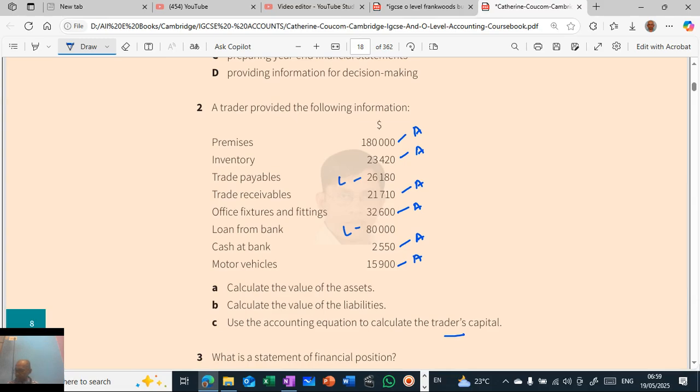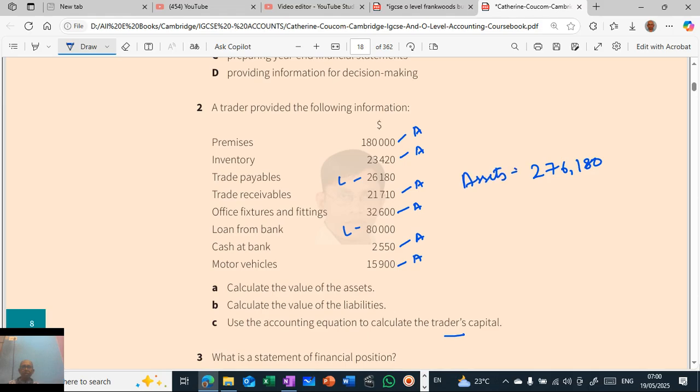180,000 plus 23,420 plus 21,710 plus 32,600 plus 2,550 plus 15,900. That is 276,180. Assets are 276,180.